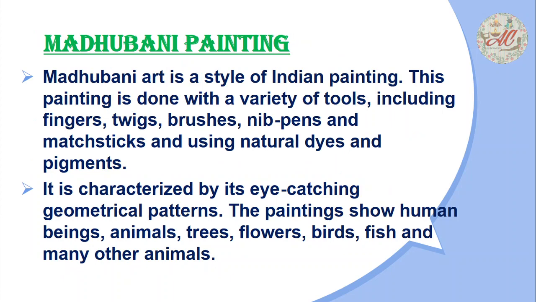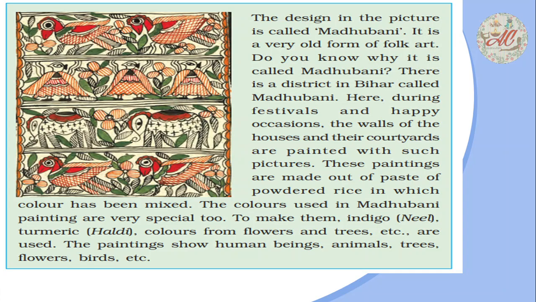Next is Madhubani painting. Madhubani art is a style of Indian painting. This painting is done with a variety of tools like fingers, twigs, brushes, nib pens, matchsticks, and they use natural dyes like haldi and neel. It is characterized by eye-catching geometrical patterns. In Madhubani painting, the geometrical patterns are made with animals, trees, flowers, birds, fish and many other animals also. This is the picture of Madhubani painting.